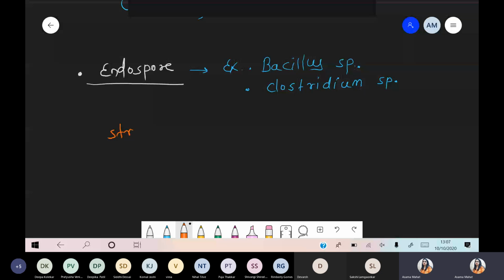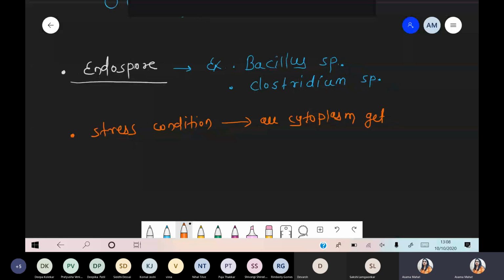So we are taking some flow chart. There is a stress condition. Now, stress condition means what? There is a favorable, unfavorable condition. So during this stress condition, all cytoplasmic material, whatever cytoplasmic material is in the bacteria's body, all cytoplasmic material, they get aggregate. Aggregate means what? They clump. Water lysis will happen.